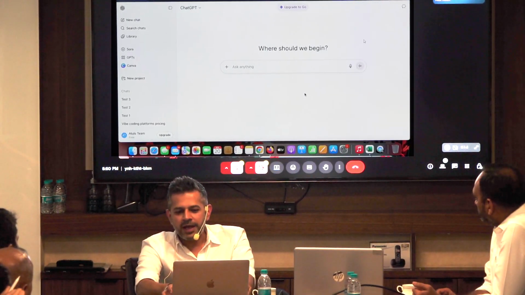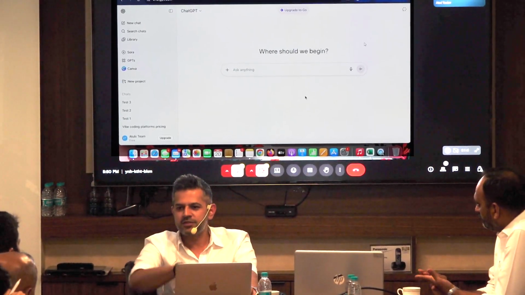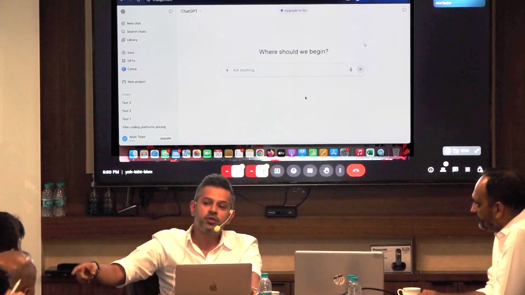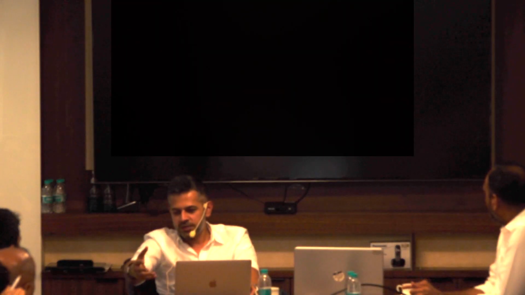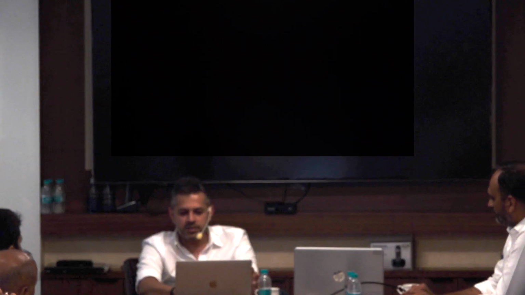You can also give access, if you use Google Drive, you can also give ChatGPT access to your Google Drive. Then it can fetch it on its own. But that's a longer process. This would be a simpler one for today. Okay. So this is how it will work.